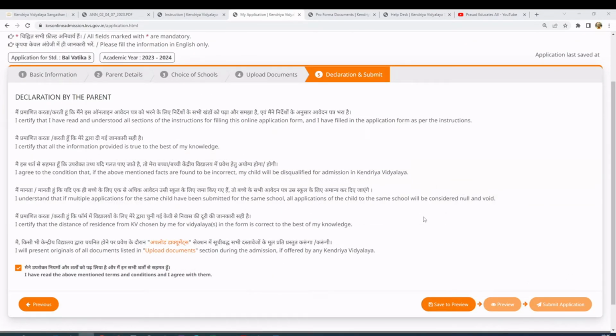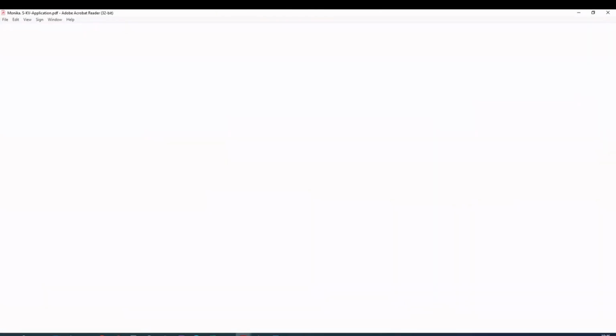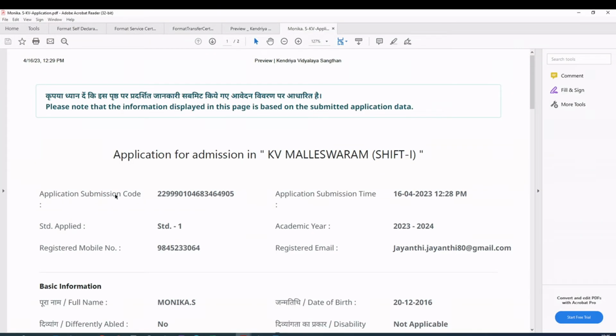And you have the option to upload. Once you submit the application, you have to cancel and redo everything, so before that, take time to see the document. Once you submit the document, you get this. You can see this application submission code here. Only once you see this application submission code are you confirming that your application has been submitted successfully.